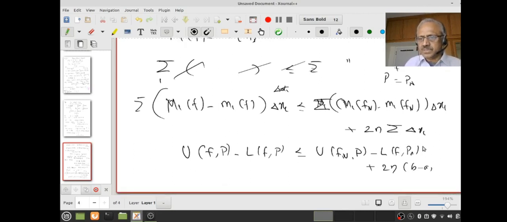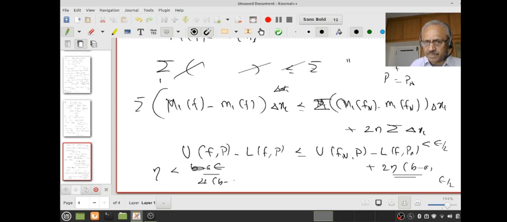But I already know this is less than, let us say, epsilon by 2. I have to make sure this is less than epsilon by 2. That means I should choose my eta to be less than epsilon by 4 into (b minus a), right? The 2 goes below, therefore epsilon by 4, and b minus a also goes below, right? That's it.